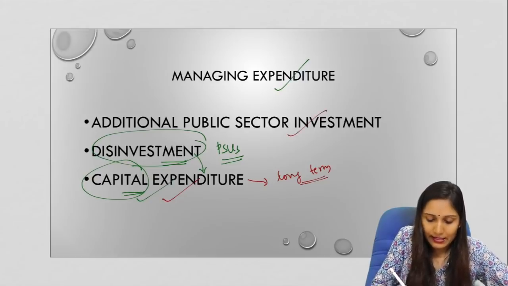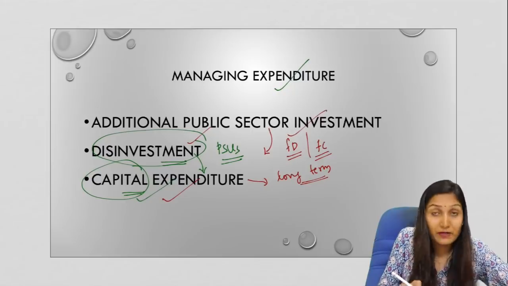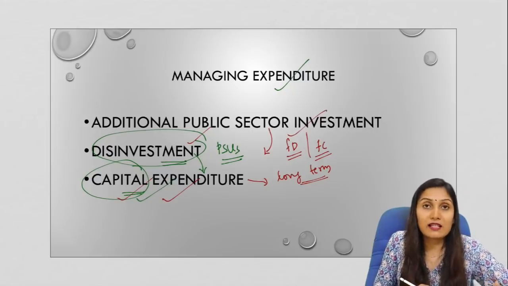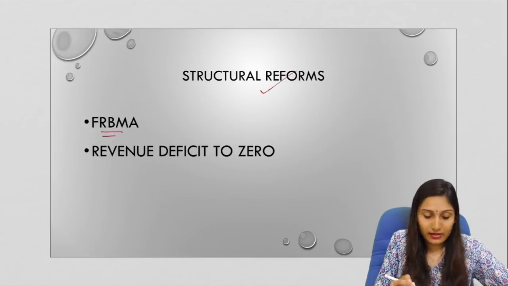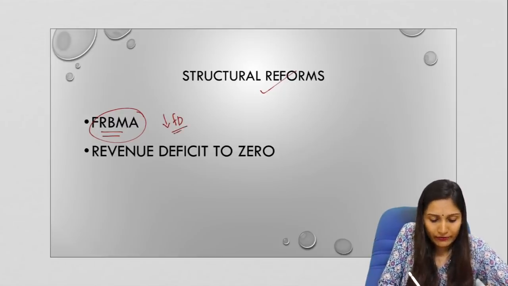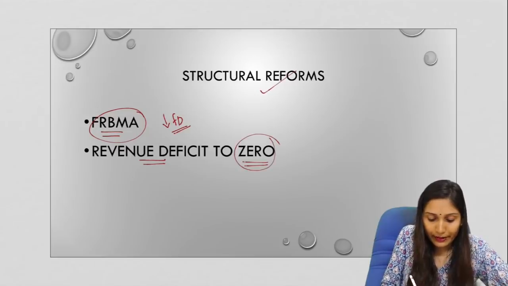So, additional public sector investment is required. For that, the government should take care of its fiscal deficit and also its fiscal consolidation policies. Also, disinvestment can be an option for the government, and it should make sure the expenditures are incurred for the purchase of fixed assets. Now, when we talk about the structural reforms, the government should adhere to the FRBMA, that is, to reduce the fiscal deficit. Now, the revenue deficit should also be made zero.